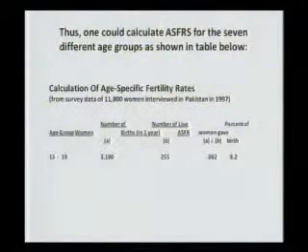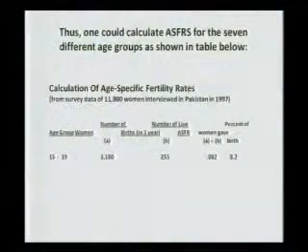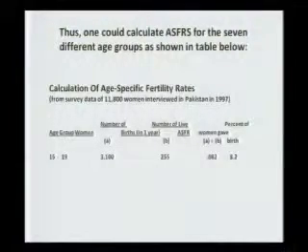The age-specific birth rate or fertility rate comes to 0.082. If you multiply that by 100, that means 8.2% of women who were 15 to 19 years of age gave birth.